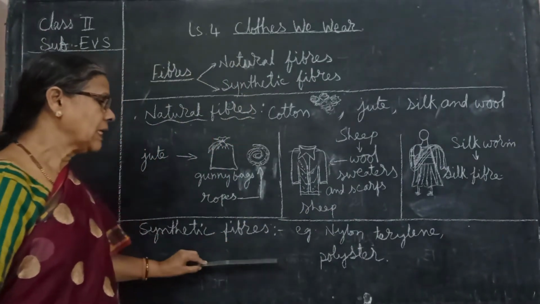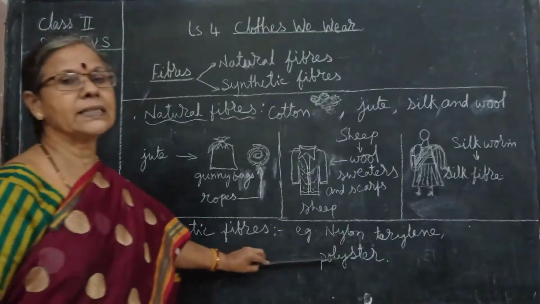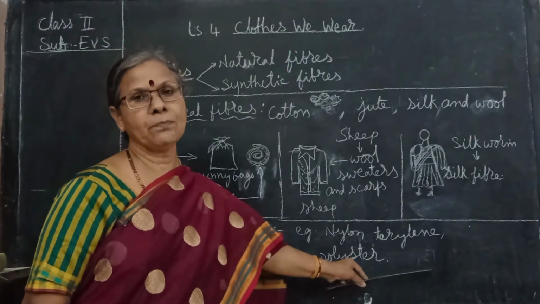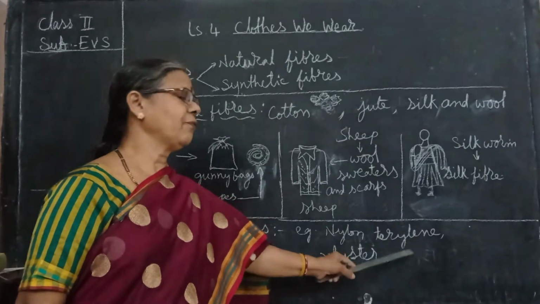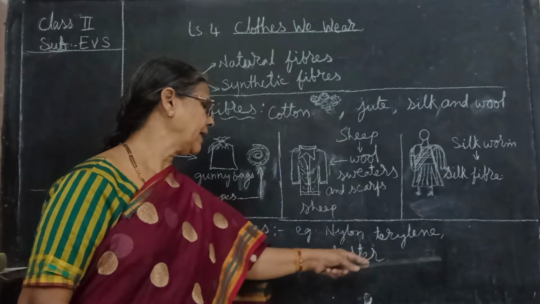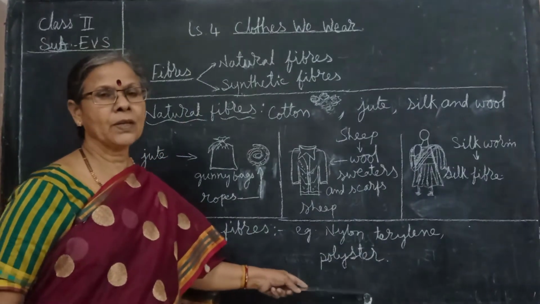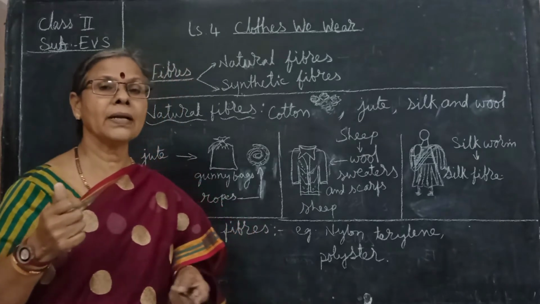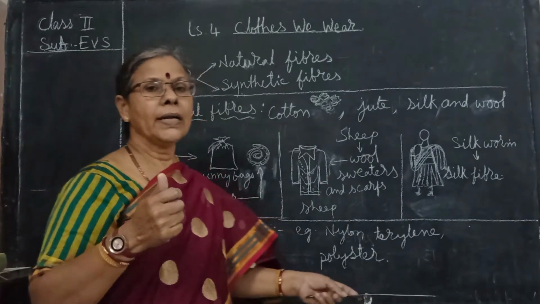Now coming to the synthetic fibers. What are synthetic fibers? Synthetic fibers are man-made fibers. What are those? Nylon, terylene, polyester. You must be carrying an umbrella, isn't it? The cloth of that umbrella is made up of nylon.